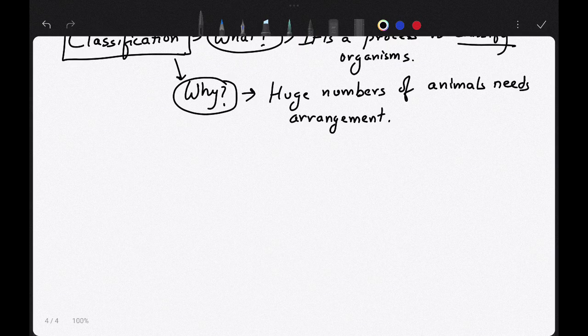Now how is classification done? There are various processes of doing classification. First you have to identify the characters.